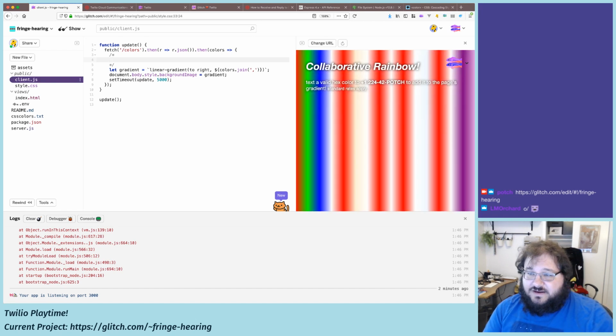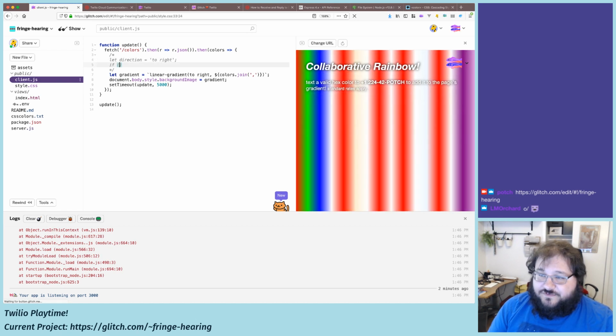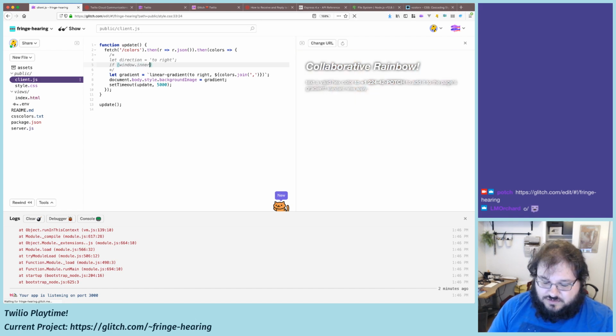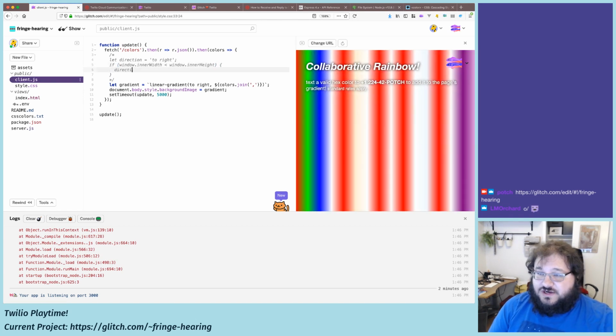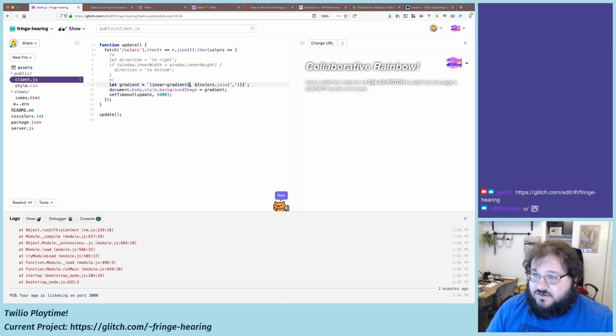Okay, so it's going to be let direction equals to right if window.innerWidth is less than window.innerHeight. So we're just going to do a really, really simple one-to-one aspect ratio check. We can say direction equals to bottom, and then we'll need to sub that in.